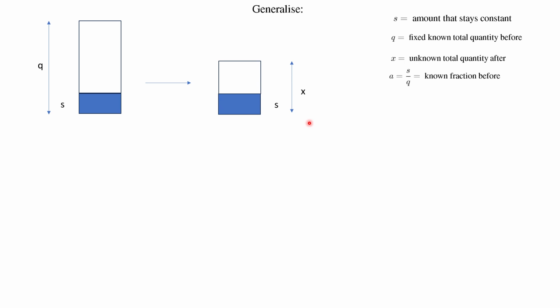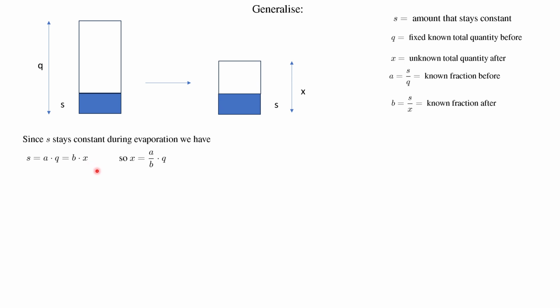The ratios we were given, the S over Q, this ratio here was given. In the cucumber example, it was 1%. So we know the fraction before, and we know the fraction afterwards. And we are looking for X. And the whole problem was solved by noting that S remains constant. So out of these, we extract S. So S stays constant, and S here is A times Q, and it's also equal to B times X. And then we solve for X.